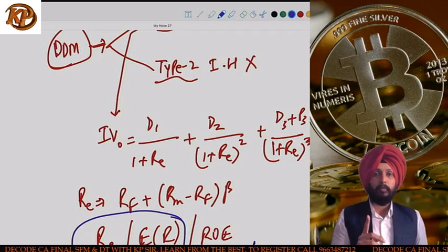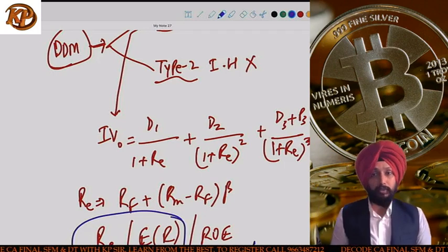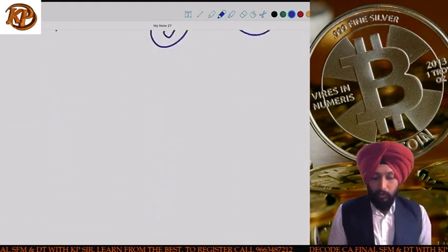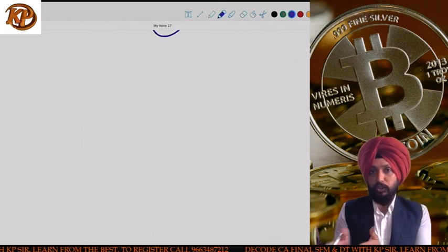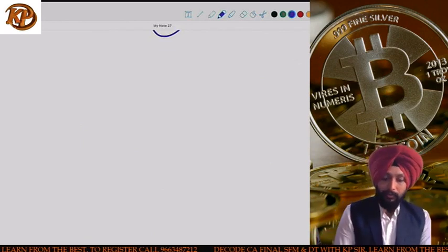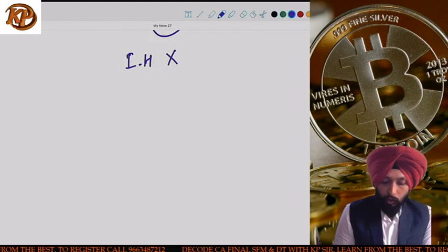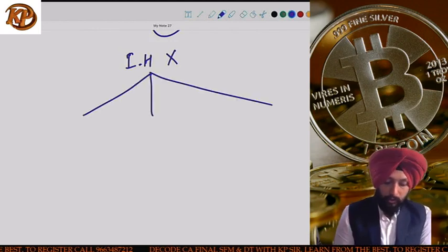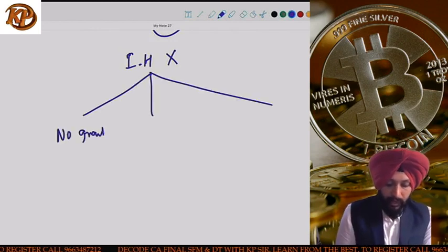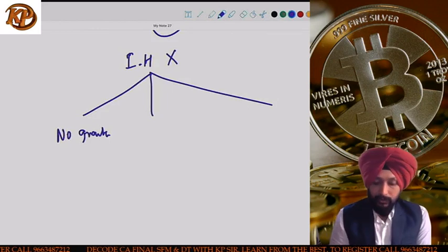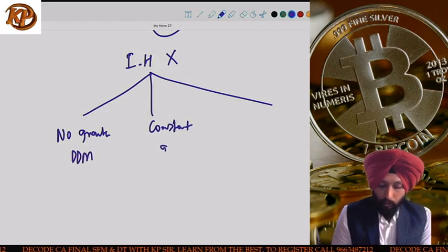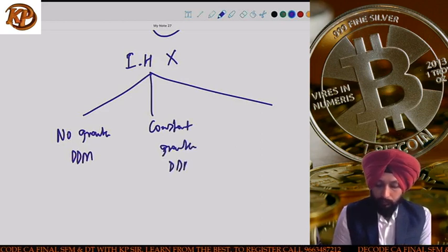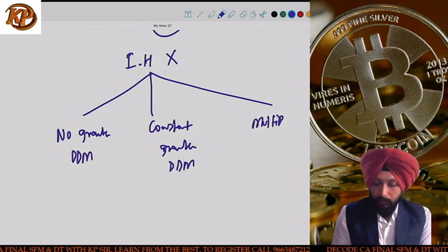Next, the second type of sums which can come on the dividend discount model is where the investment horizon is not given. Guys, if the investment horizon is not given, then we can't take the price because we don't know when you're going to sell the share. So price is not taken, only dividends are taken. When the investment horizon is not given, we will have to forecast the growth in dividends. And we can have three types in this case. DDM can be of three types. One is no growth DDM, one is constant growth DDM, and one is multiple growth DDM.